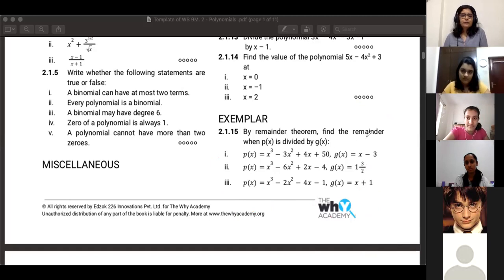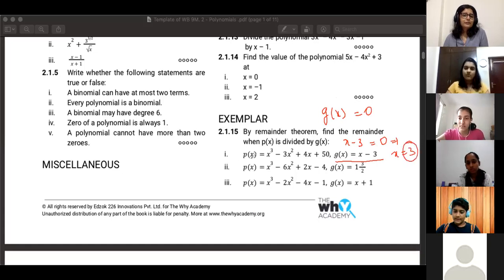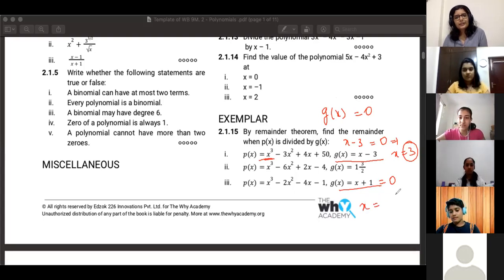So a simple method to figure out what to substitute is, whatever g of x you have, equate it to 0. Let g of x equal 0 and find the zero of it. In the first case, you have x minus 3. If you equate it to 0, you get x equal to 3. So now you know that you have to substitute 3 in this equation. In this case, you have x plus 1. Let x plus 1 equal 0. Then you get x equal to minus 1. So now you know that you have to substitute minus 1 over here.